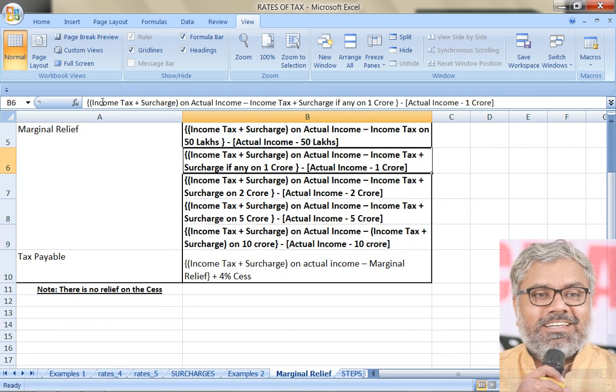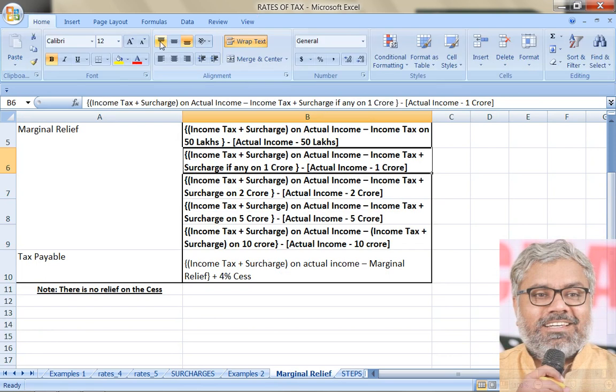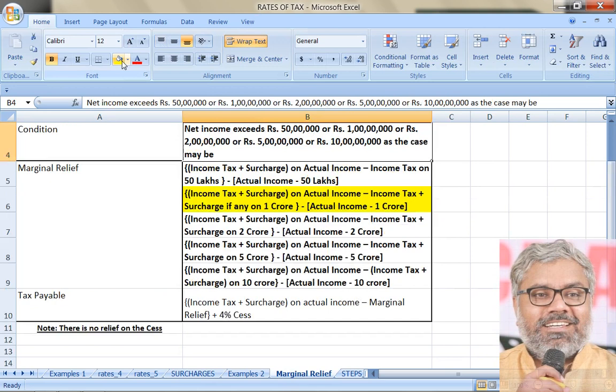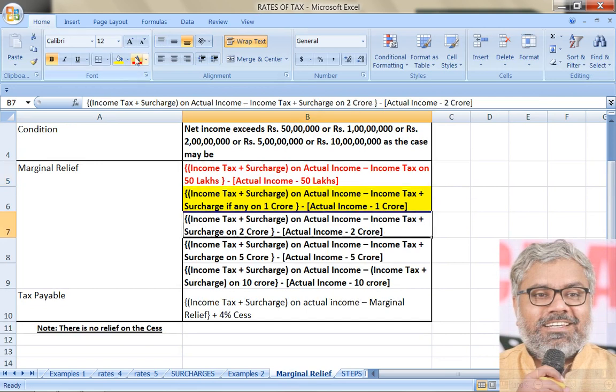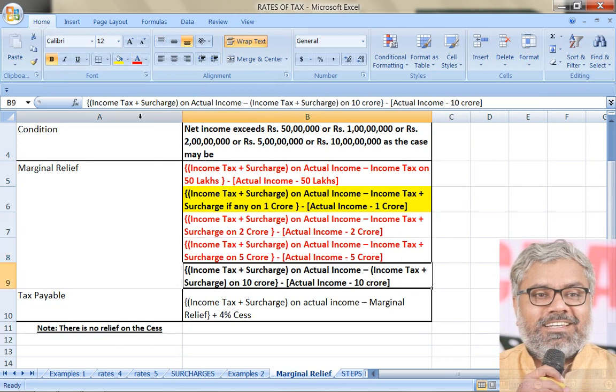So this is the one which is applicable for most of the SSCs, almost all the SSCs. This 1 crore formula will be applicable. This 50 lakhs, I'm just making it red, this 50 lakhs, this 2 crores, and the 5 crores thing is only applicable for whom?